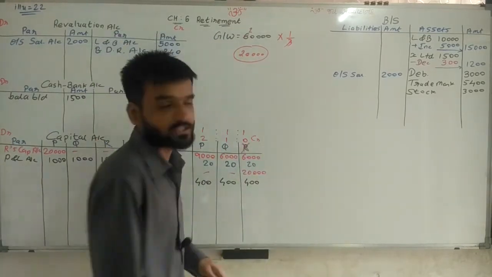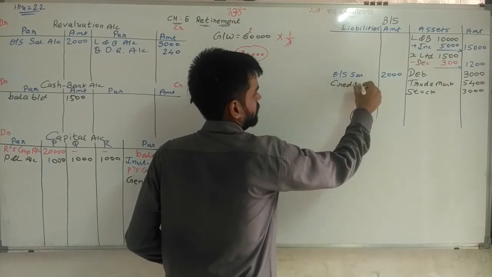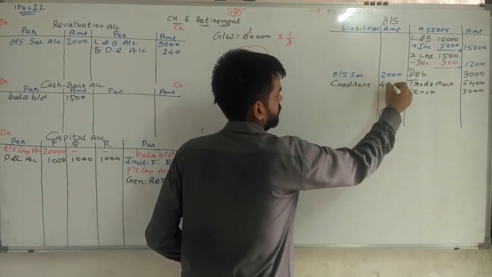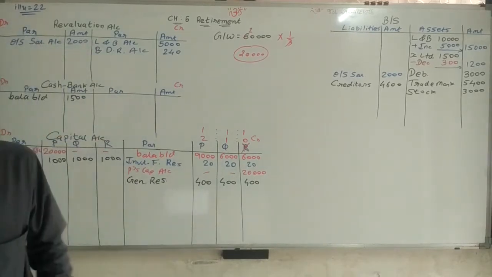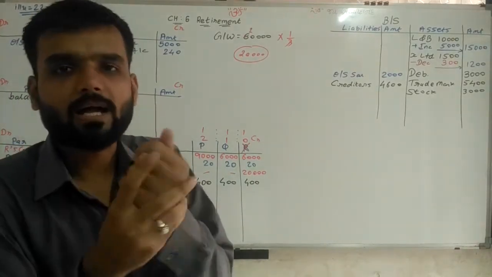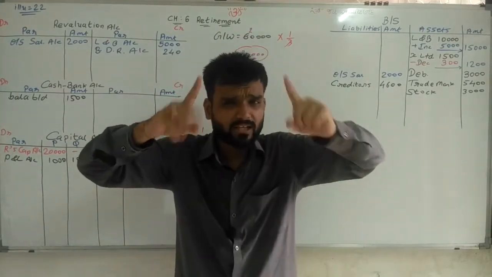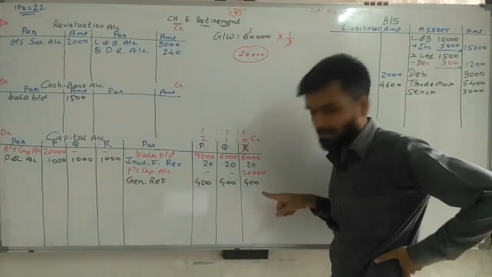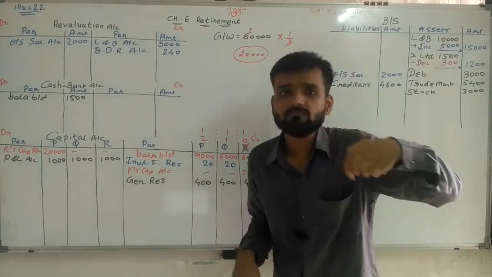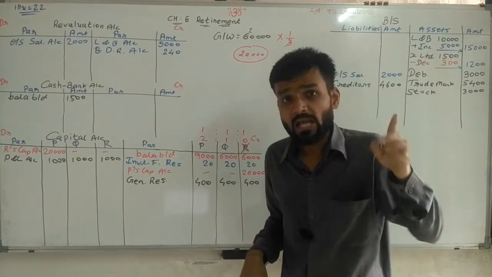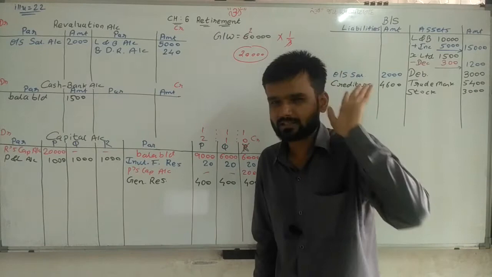Creditors as it is, 4,600 rupees. Here my 100% sum is completed. But one thing is remaining: the same amount is brought by partners, and they are maintaining their capital in the new ratio. These both things are there.